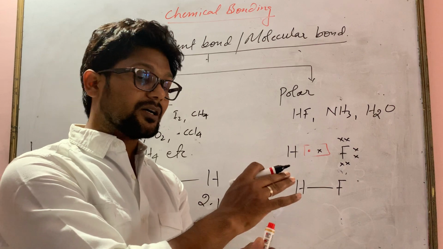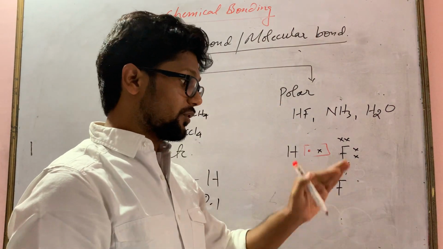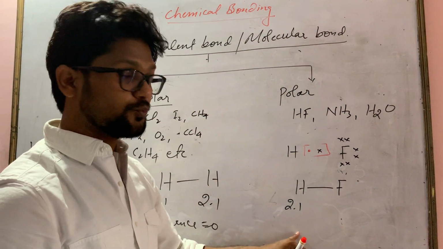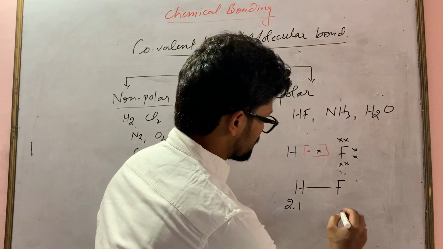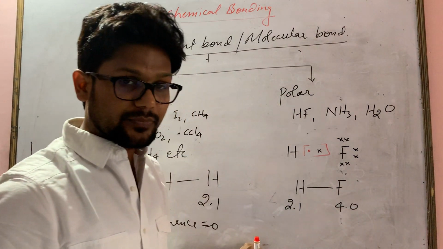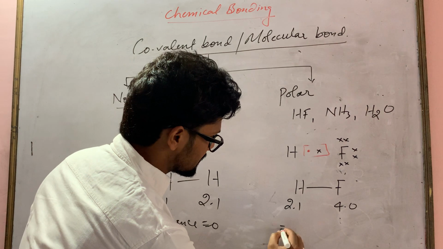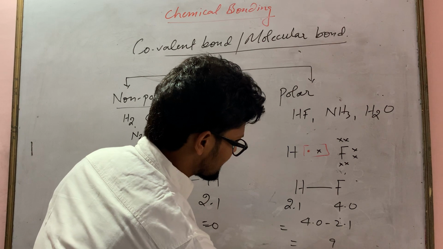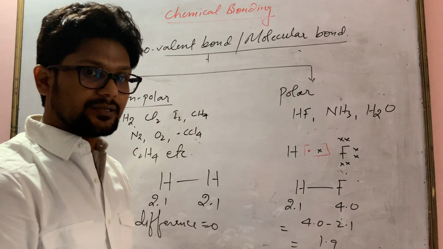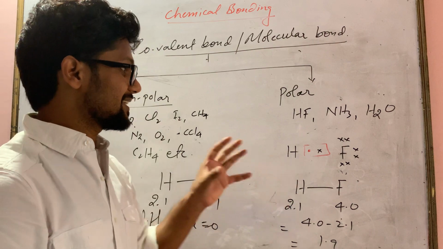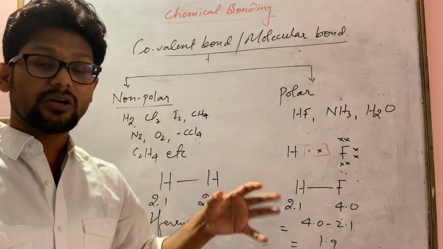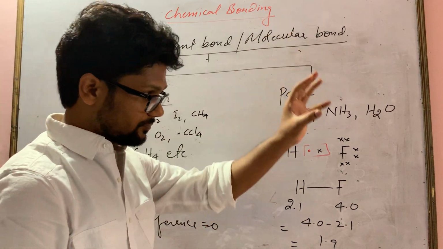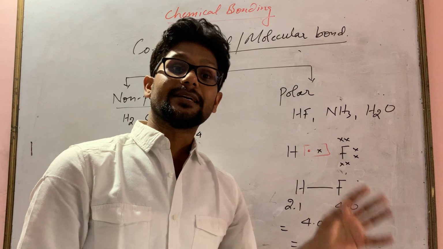If you know the electronegativity values of fluorine from chapter 1, then you can easily write: as we know, hydrogen is 2.1 and fluorine's electronegativity is 4.0. So what will be the difference here? You see the difference, 4.0 minus 2.1, it will be 1.9. So according to the condition, the electronegativity difference is not 0 or very low, it is a very high value. It means there will be a positive pole and a negative pole.